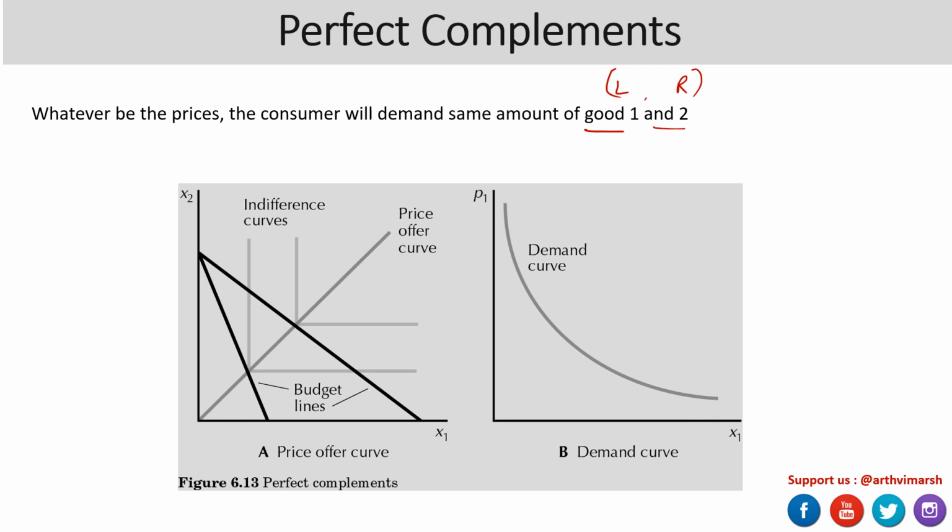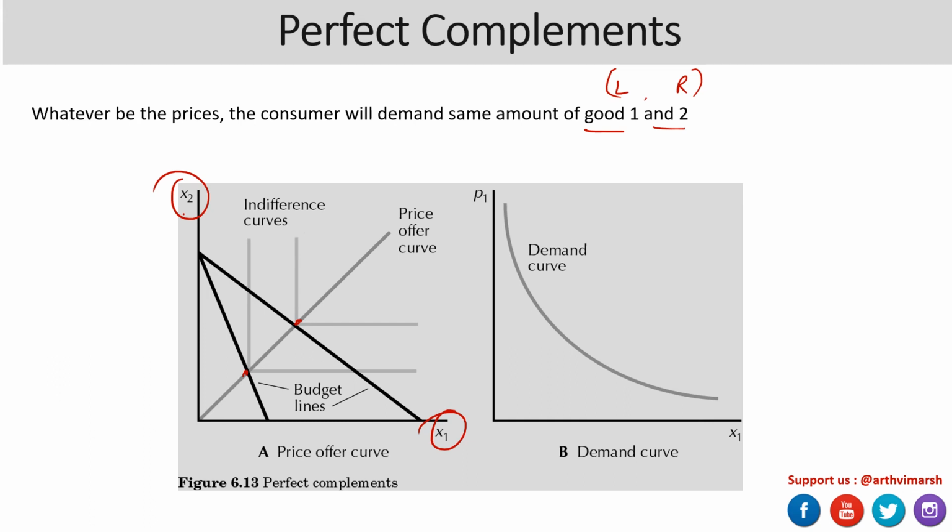So we know that whatever be the price, the demand will be of the same amount for both x1 and x2. And the offer curve resulting from this is going to be a diagonal line as depicted in this figure. Now you can observe this diagonal line, basically this is essentially tracking the price change.